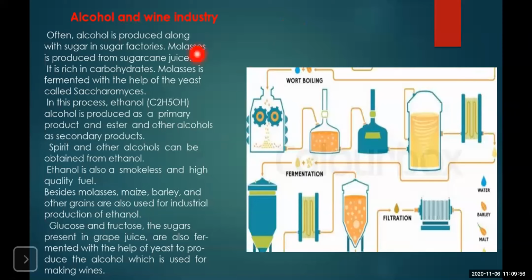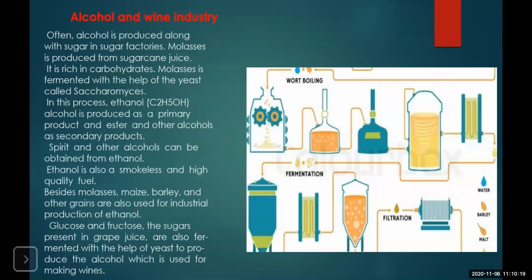Now, what is done in the alcohol or wine industries? Usually, wherever there are sugar industries, the molasses, that is the waste, when the sugar cane is pressed under the machine, after removing the juice, whatever is the leftover, that is known as molasses.